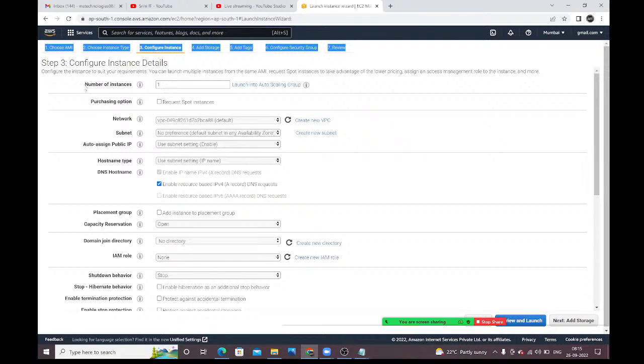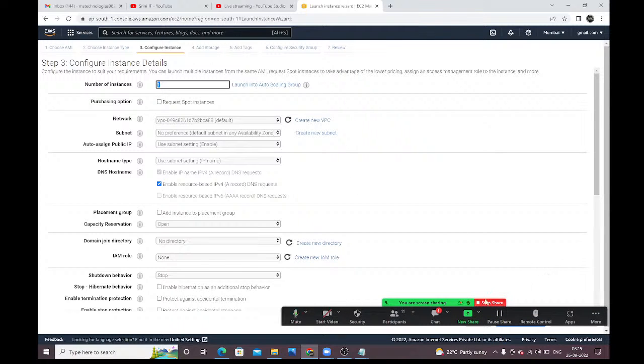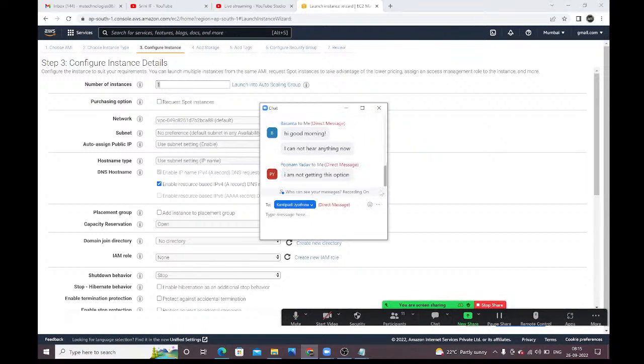Right, here it is asking how many virtual machines in total you want to create. I want to create only one virtual machine. That's why here I am giving only one. Click on add storage.